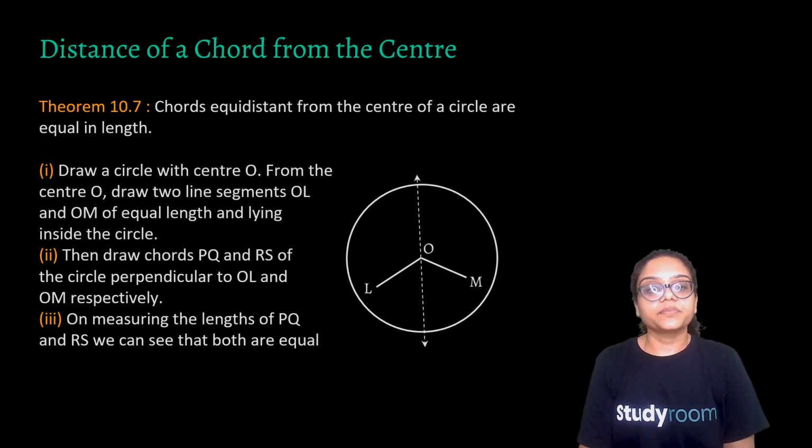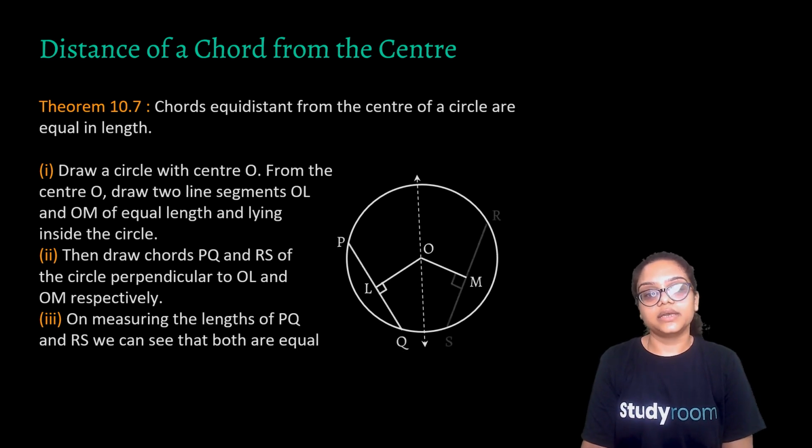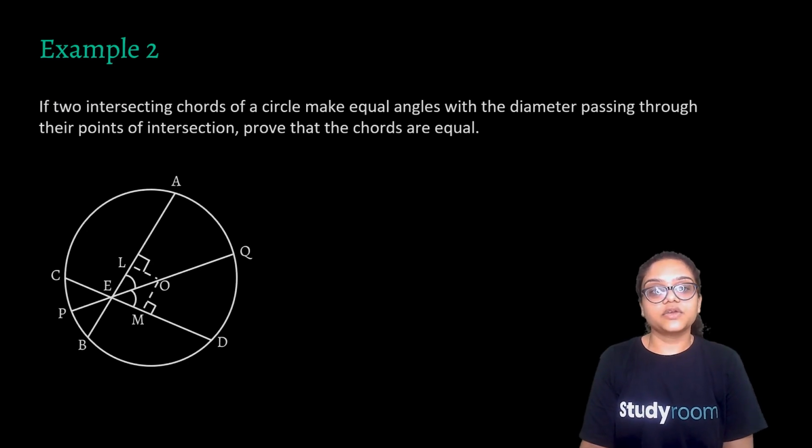Okay, third way. From center O, draw two line segments OL and OM of equal length lying inside the circle. Correct? Now draw chords PQ and RS of the circle perpendicular to OL and OM. Measuring the lengths, you would conclude that the lengths of the chords are equal. Hence, we prove that if chords are equidistant from the center, they are equal in length. Okay, so we have shown you three ways. You can choose whichever you like.